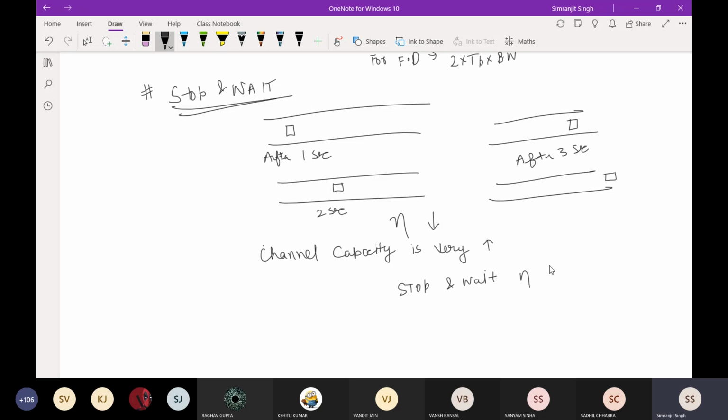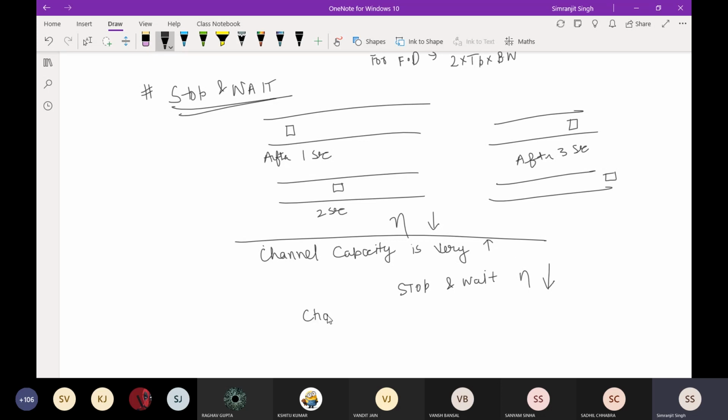If you are using a particular wire, the channel capacity of that wire will be very high, but you are only sending one packet because you're using stop and wait protocol, so the efficiency will always be less.